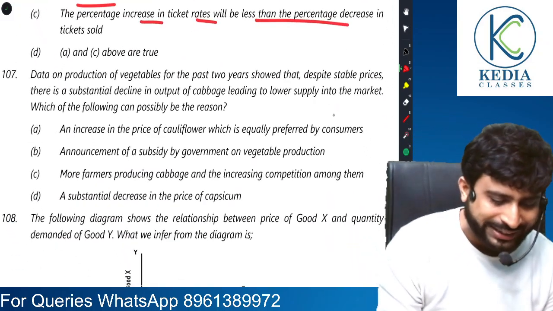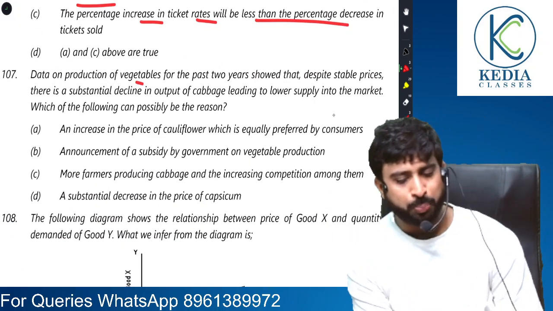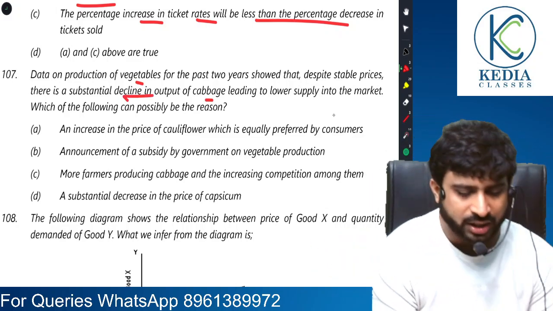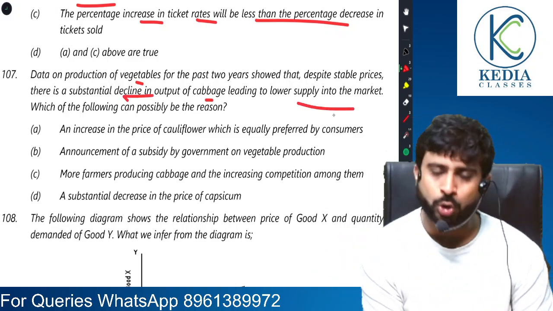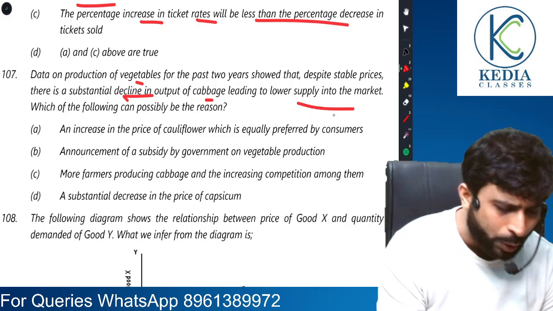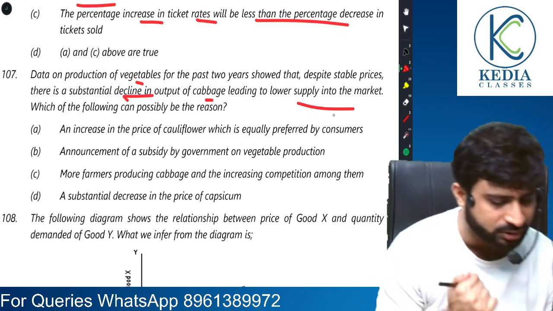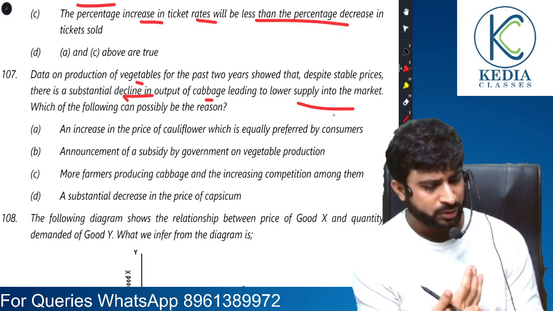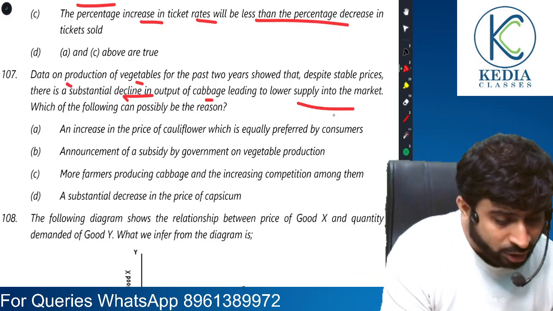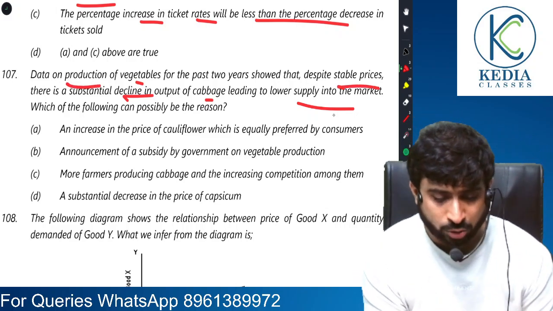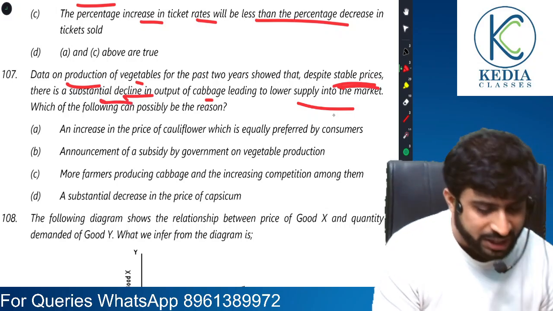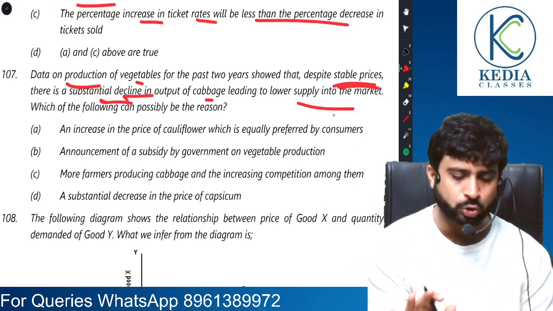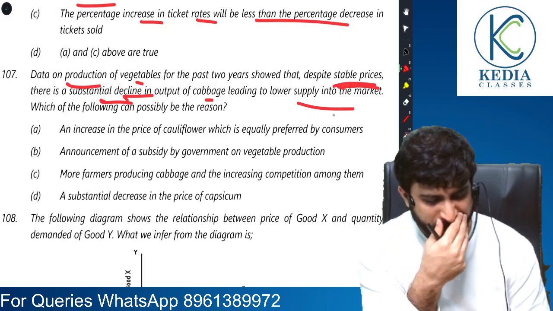Data on production of vegetables for the past 2 years show that despite stable prices, there is a substantial decline in output of cabbage, leading to its lower supply in the market. Why cabbage supply is reducing is what they are asking. So cabbage is supplied less, right?